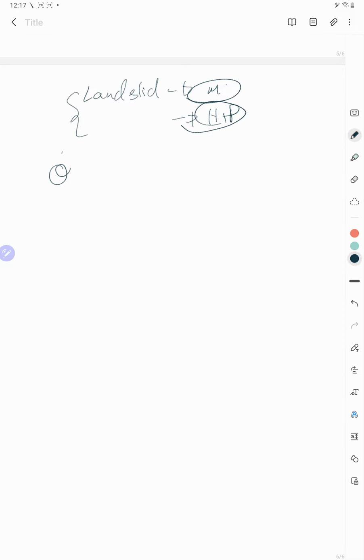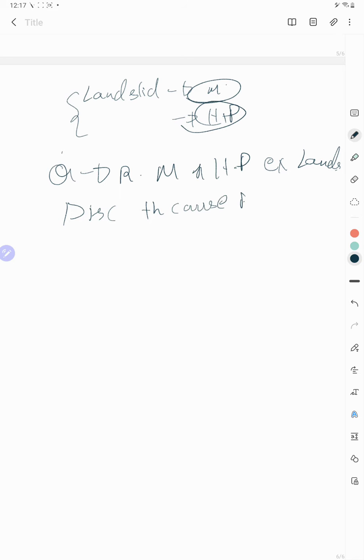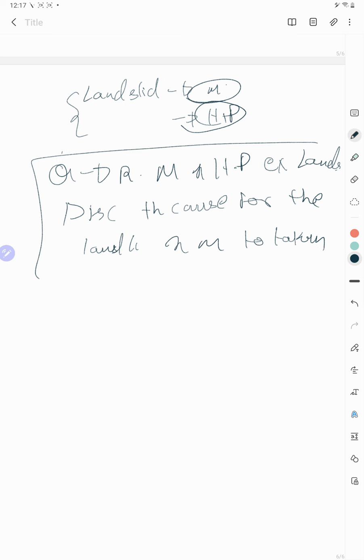What is that? Recently, Maharashtra and Himachal Pradesh experienced landslides. Discuss the causes for the landslides and measures to be taken. This is the exact question that I asked, right?